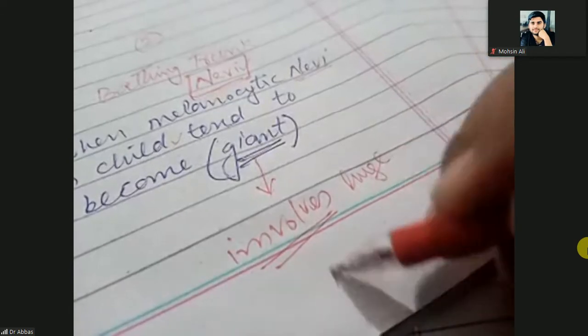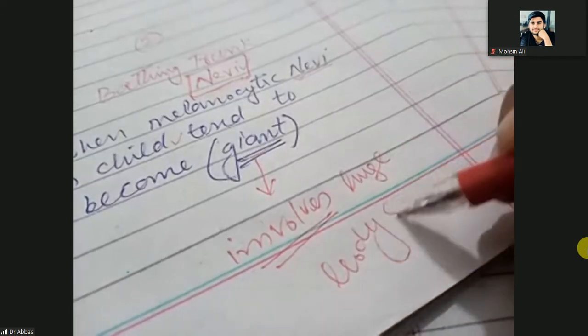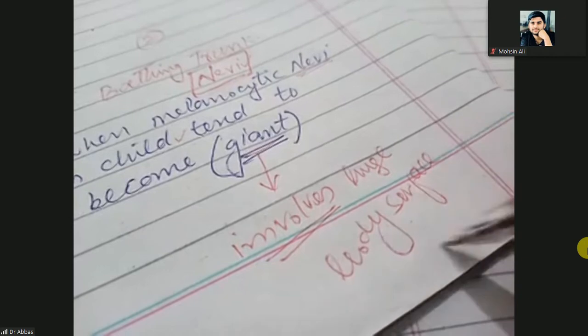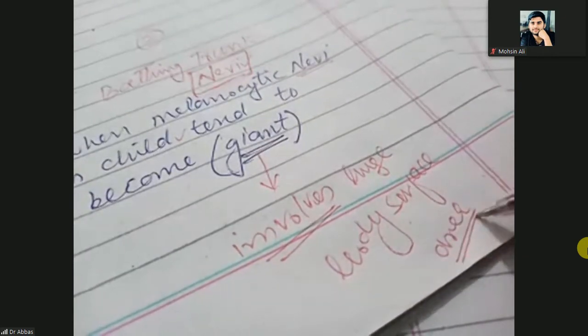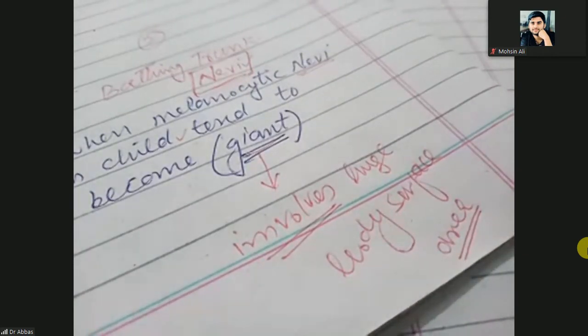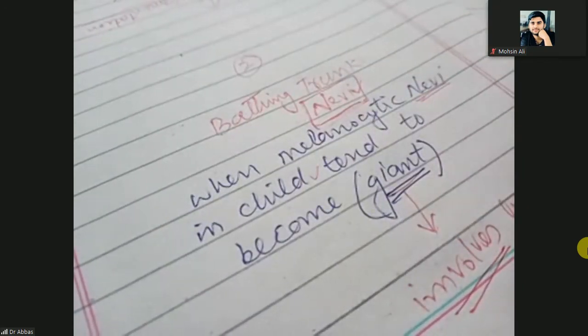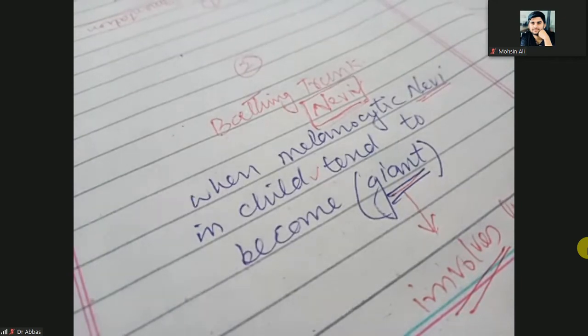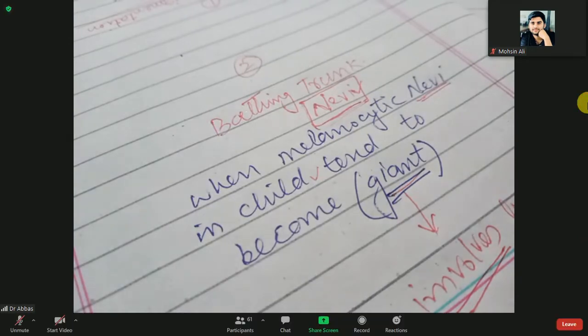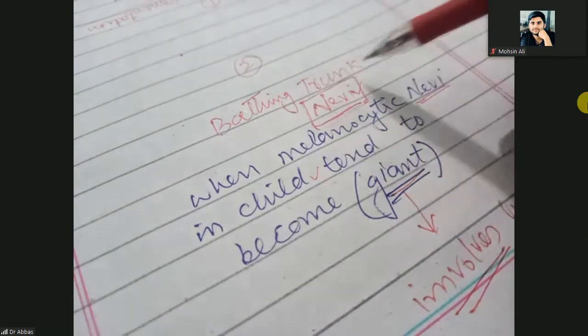When these melanocytic lesions are present on a huge body surface area, we call them bathing trunk nevi. So again, what are bathing trunk nevi?